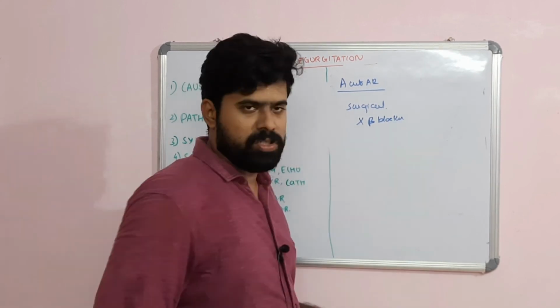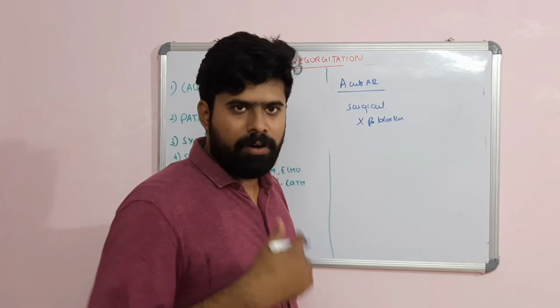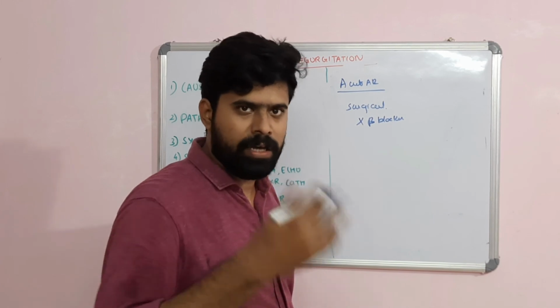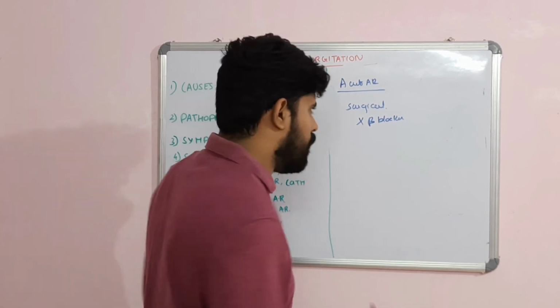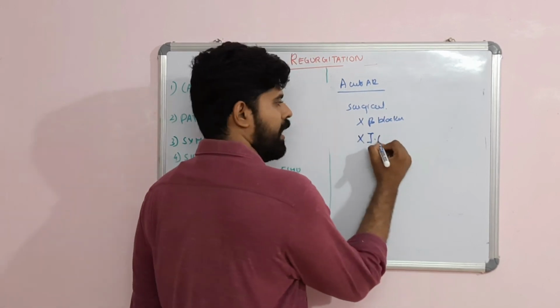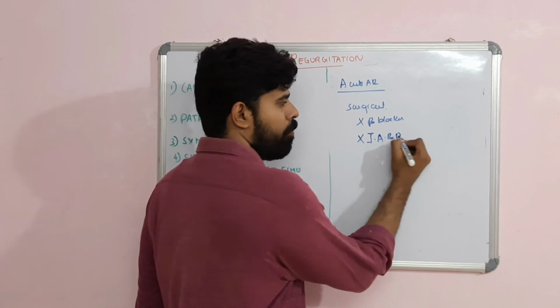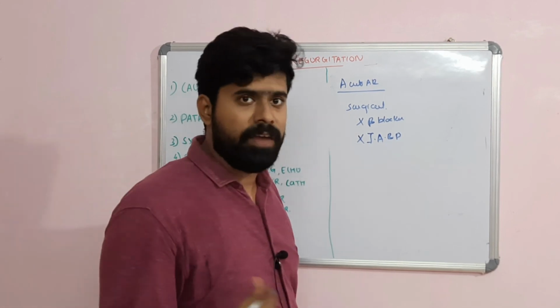Why? Because beta blockers reduce the heart rate. When the heart rate is reduced, there will be more diastolic backflow of blood, so it will reduce the cardiac output. So don't go for beta blockers, and don't go for IABP. This is intra-aortic balloon pumping. This will worsen the aortic regurgitation.